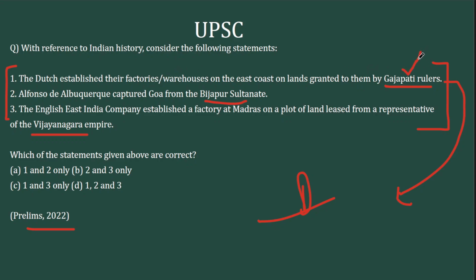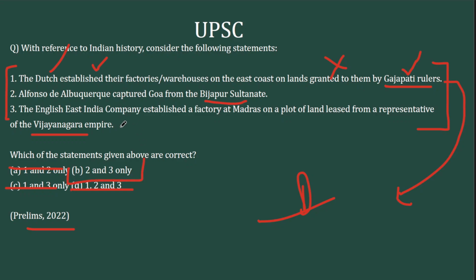Now, the catch here is Gajapati rulers and the Dutch factory. See, Gajapati rulers is one dynasty that extinguished before 1600. The Dutch East India Company was established after 1600. So they have to establish first, then they have to come to India, then they have to set up their factory. So for a company established in 1605, when they set up their factory, at least 5 to 10 years will be there. But Gajapati rulers is one dynasty that extinguished or declined before 1600. So this is contradictory. So you can cut the statement out and you can eliminate A, C and D. So naturally option B is becoming the right answer.